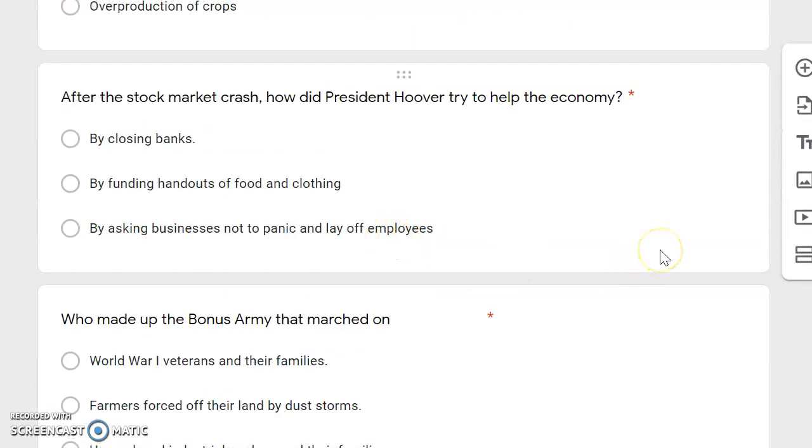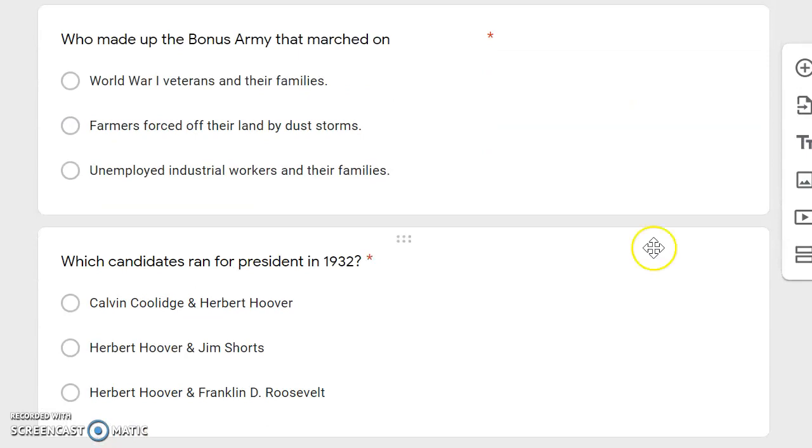After the stock market crash, how did President Hoover try to help the economy? By closing banks, by funding handouts of food and clothing, by asking businesses not to panic and lay off employees. Who made up the bonus army that marched on World War I veterans and their families? Farmers forced off their land by dust storms. Unemployed industrial workers and their families.